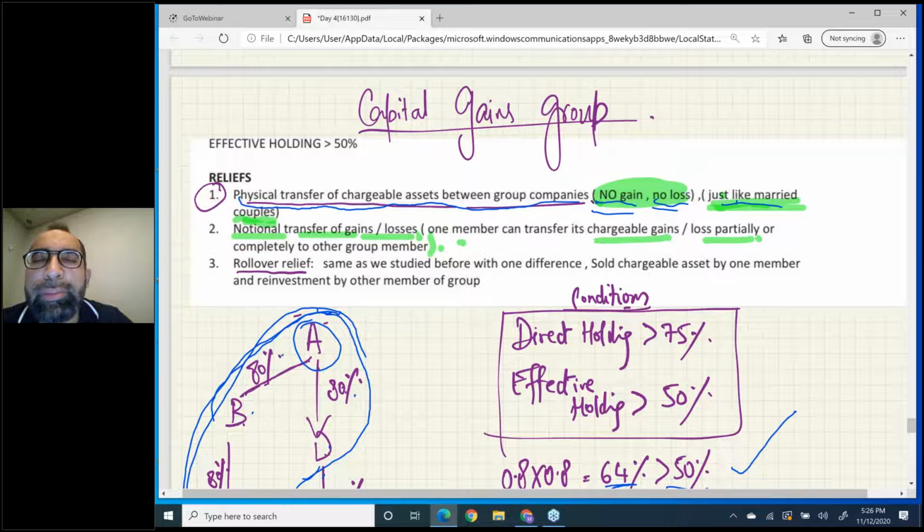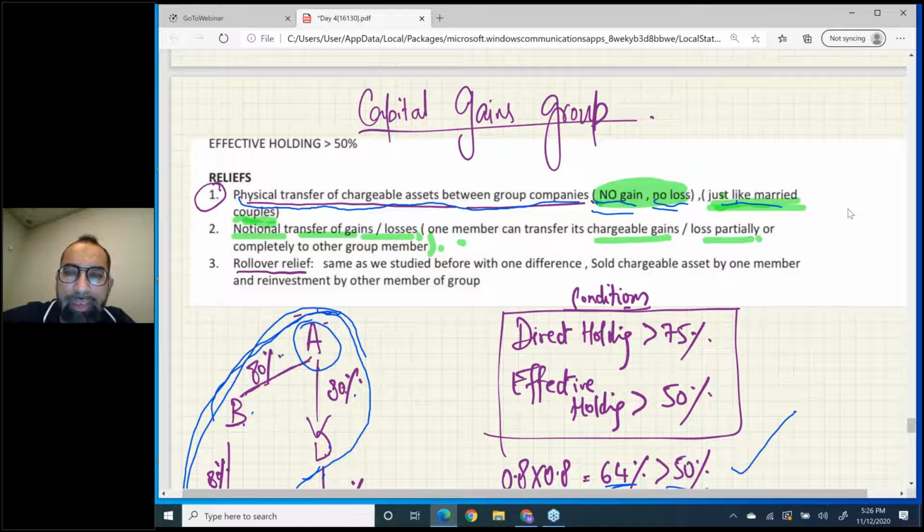Husband sells a chargeable asset to wife, such transactions are also no gain no loss. So similarly, when one member of a capital gains group sells a chargeable asset to another member of the capital gains group, this transaction is a no gain no loss transaction, right?